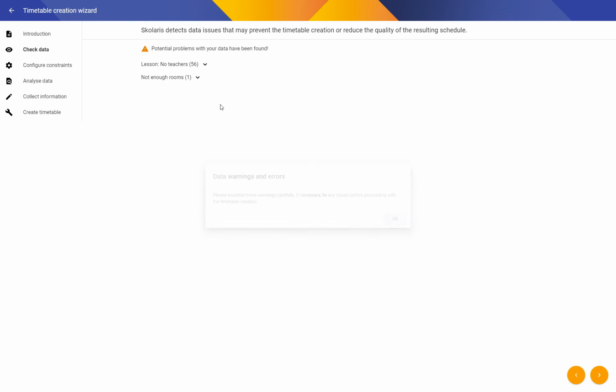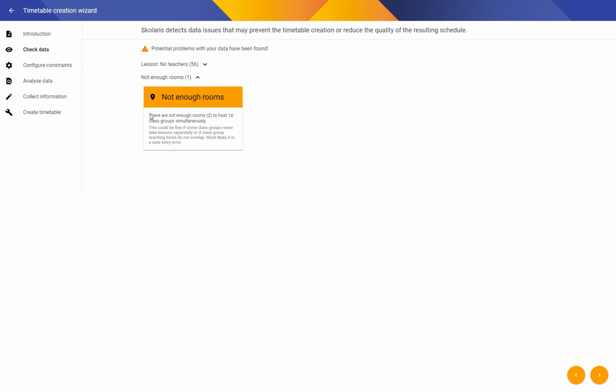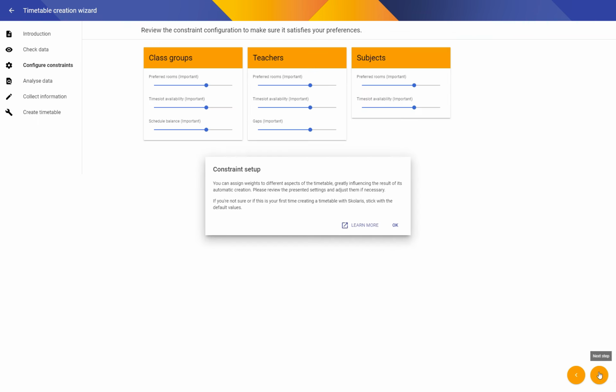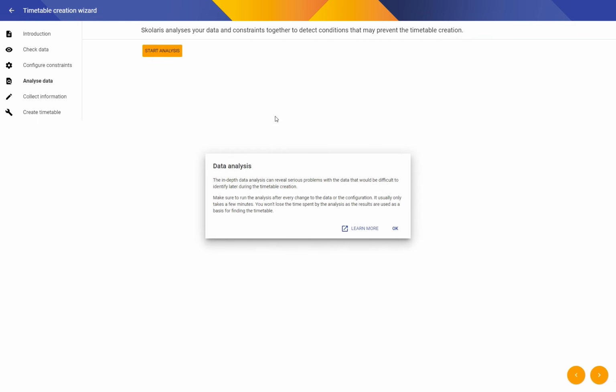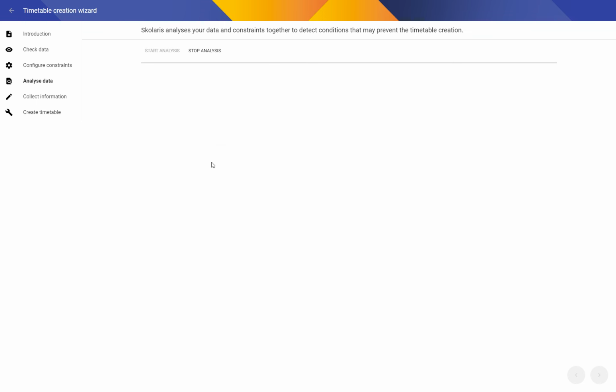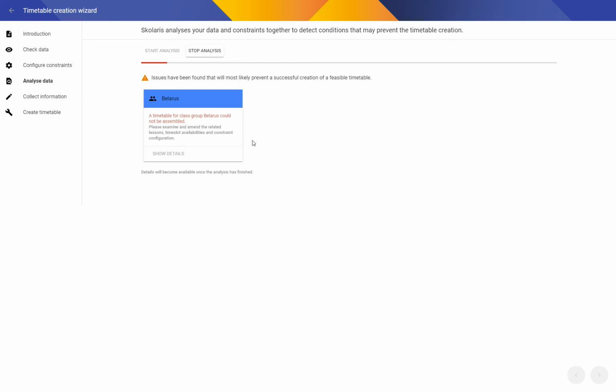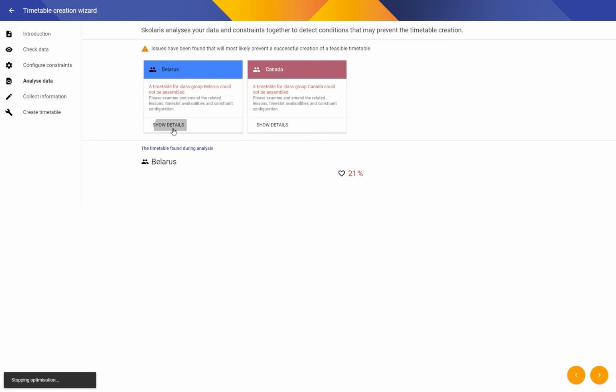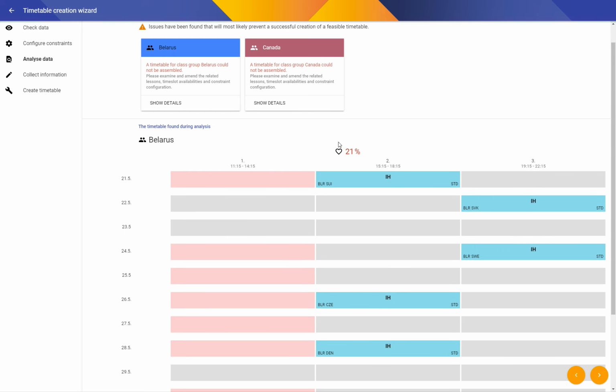See what it says. Not enough rooms. Not enough rooms to host 16 class groups simultaneously. This could be fine if some class groups never take lessons separately, or if class group teaching times do not overlap. That's our case, so this is fine. Constraints, don't touch them. Do the analysis. Okay, that is interesting. Why is this only 21%?